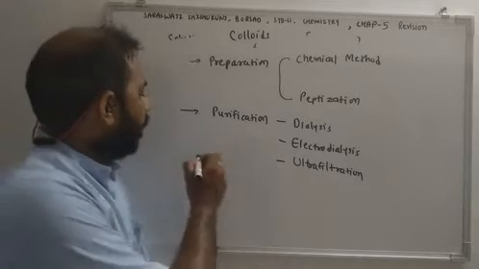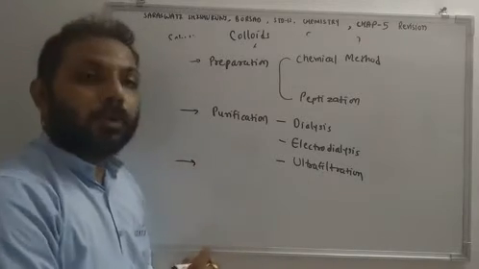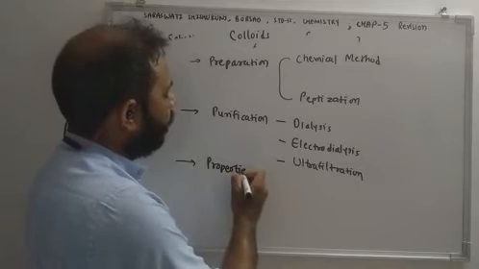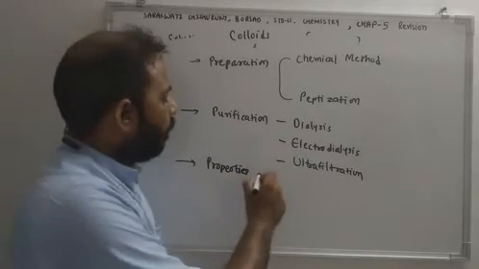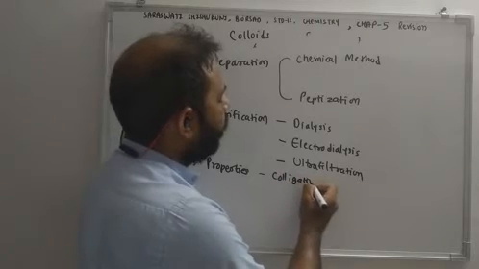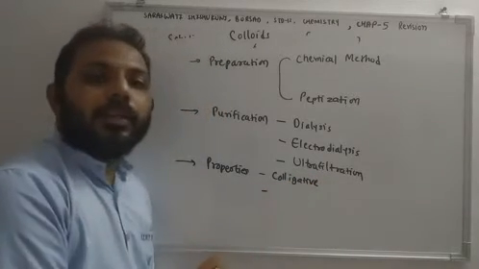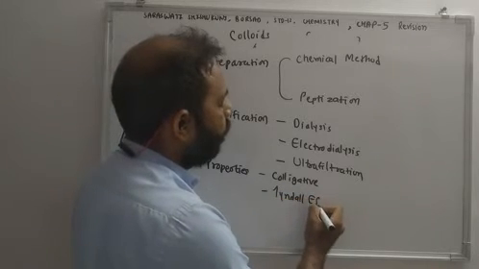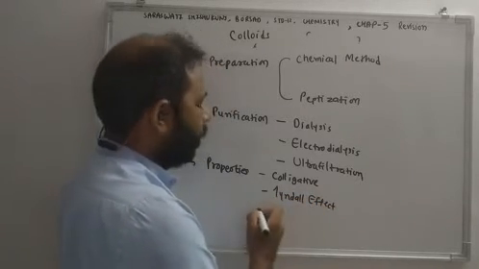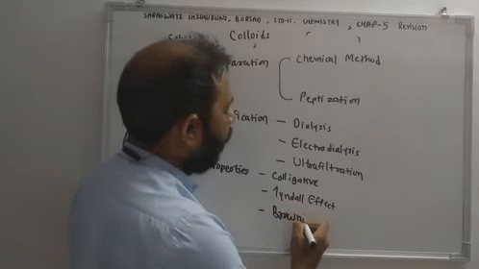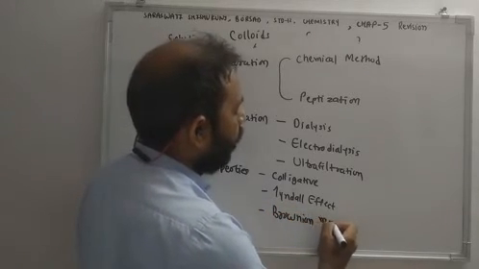Then chapter deals with properties of colloids. First property is colligative property. Then there is Tyndall effect. Then Brownian movement.